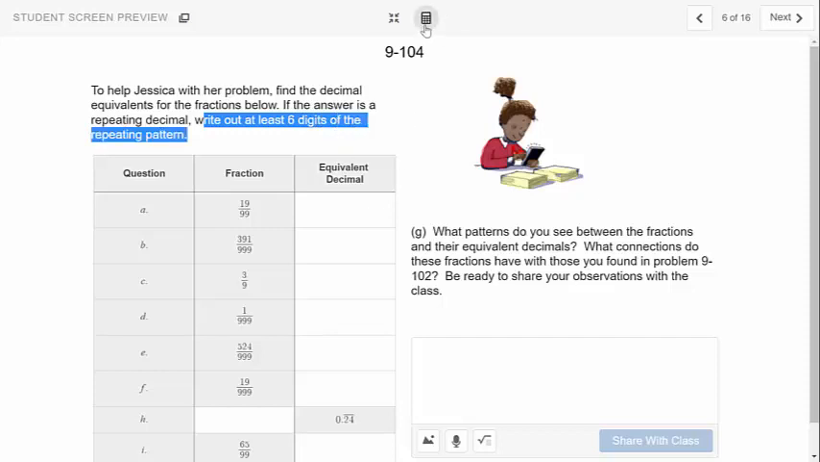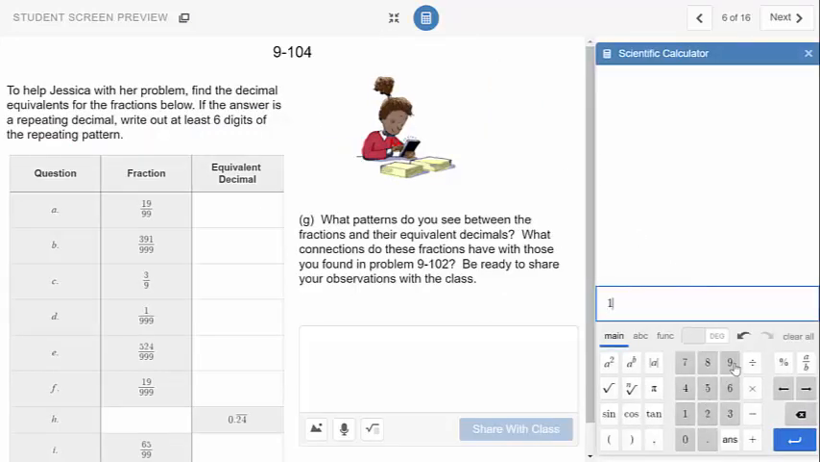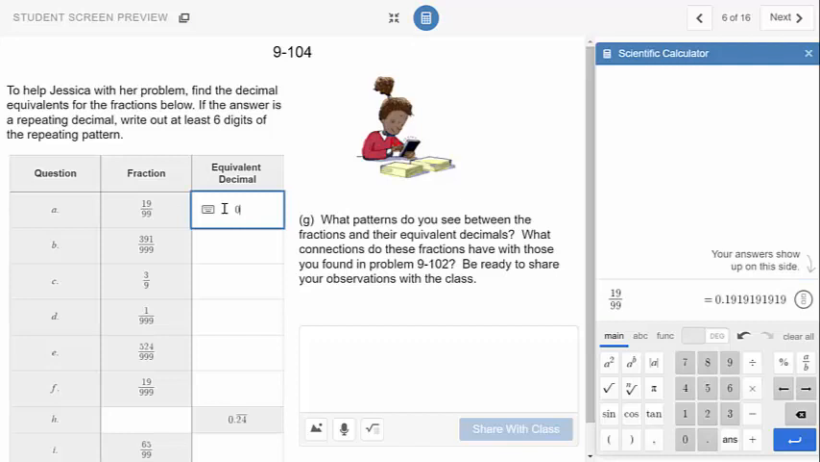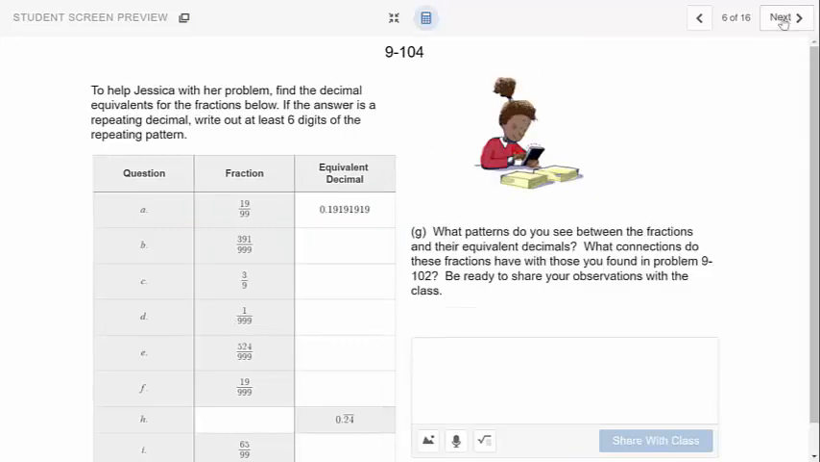So if I take 19 divided by 99, 19 99ths, 19 top divided by bottom always, I get 0.191919191919. Yeah, let's just go till it doesn't go off the page. Give me at least 6 digits of the repeat. Okay, go ahead and finish that up. You can pause the video and finish up this page and then answer question G.